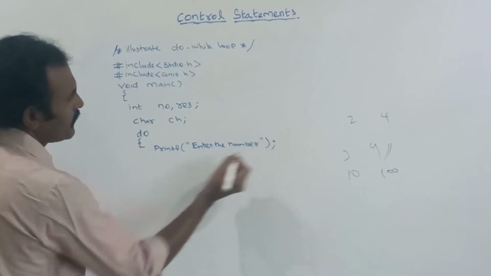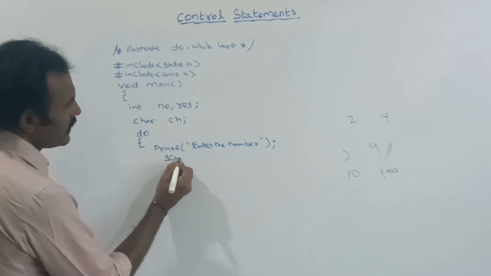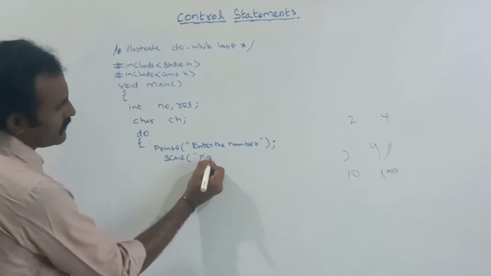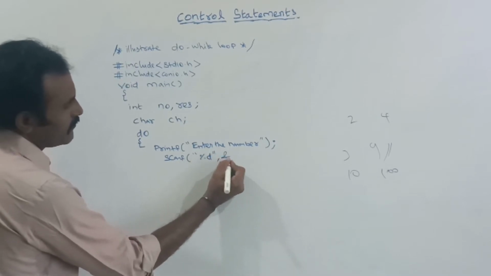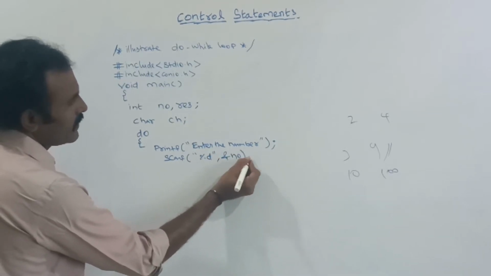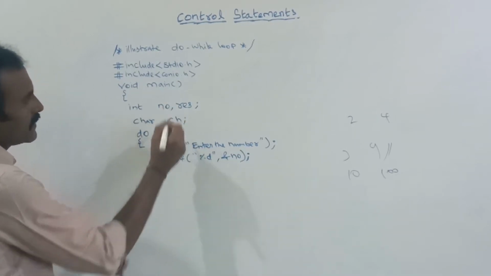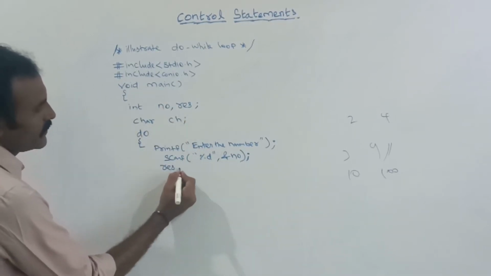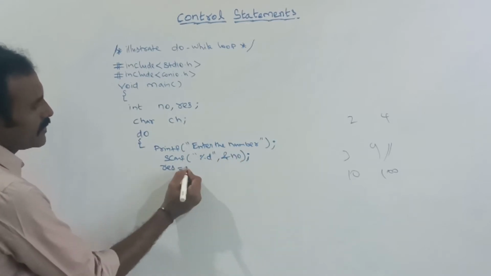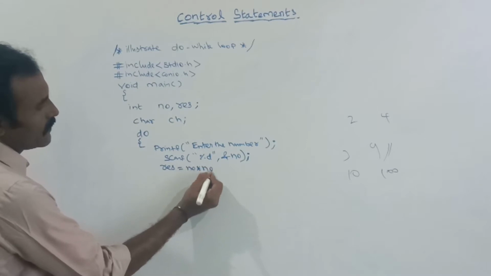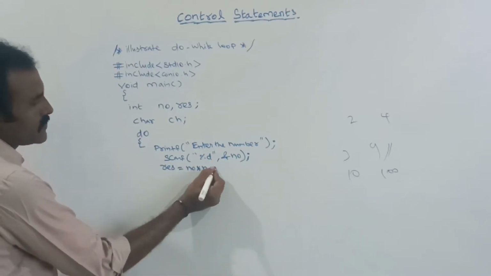Here scanf percentage D, next ampersand of NO. I am giving input to this variable NO. Next step, in the result value I am going to multiply NO two times, NO into NO. This is the square value.